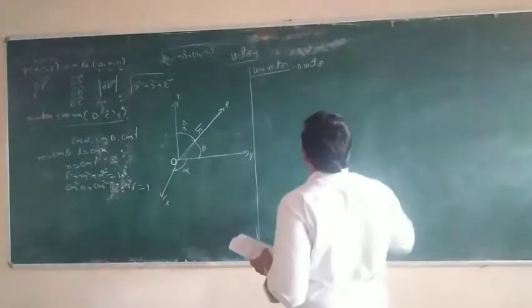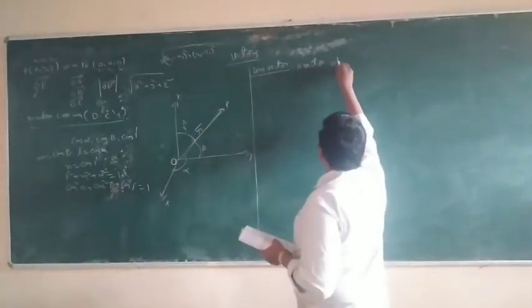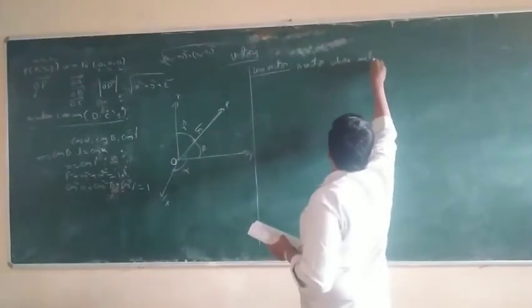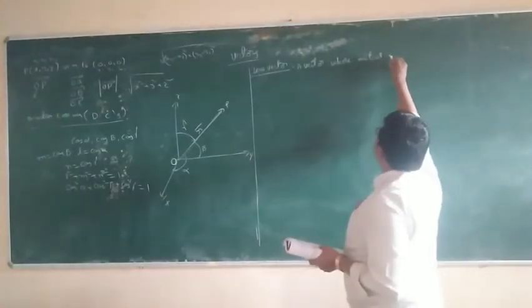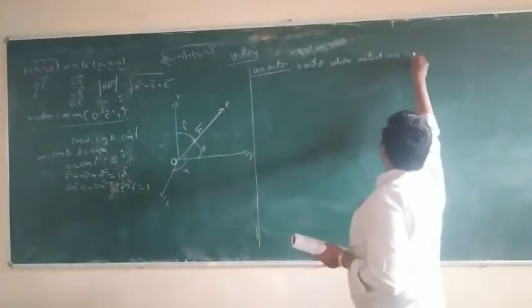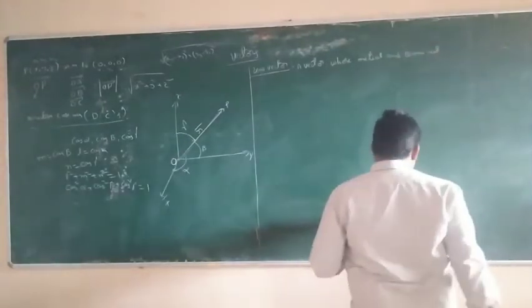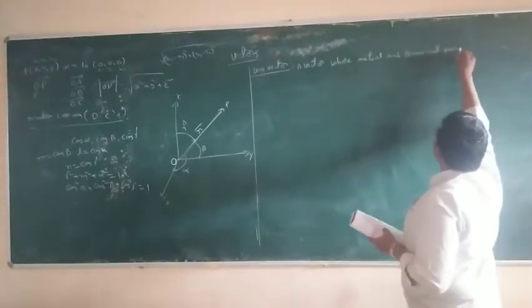So a zero vector is a vector whose initial and terminal points coincide.